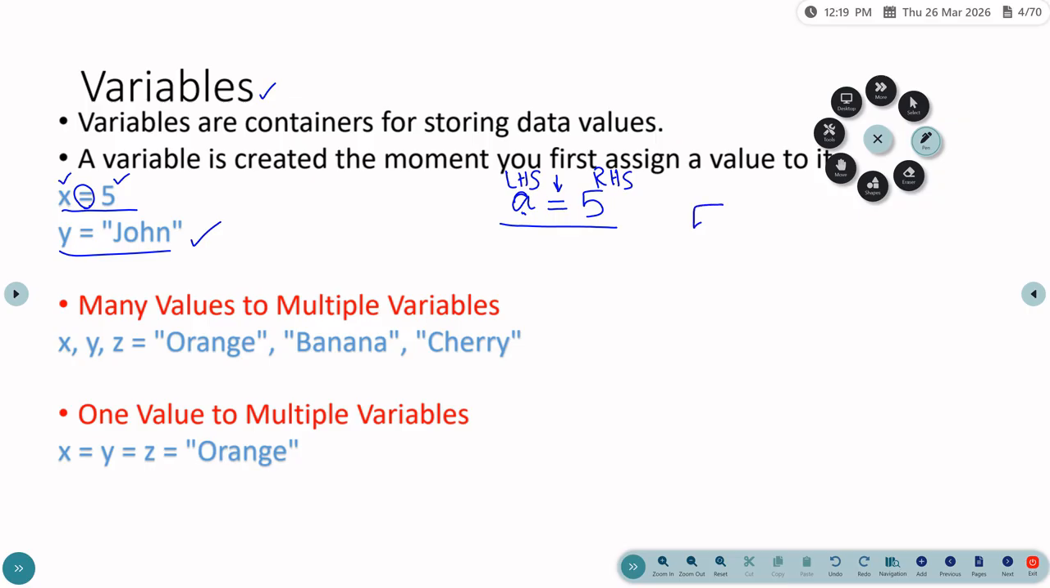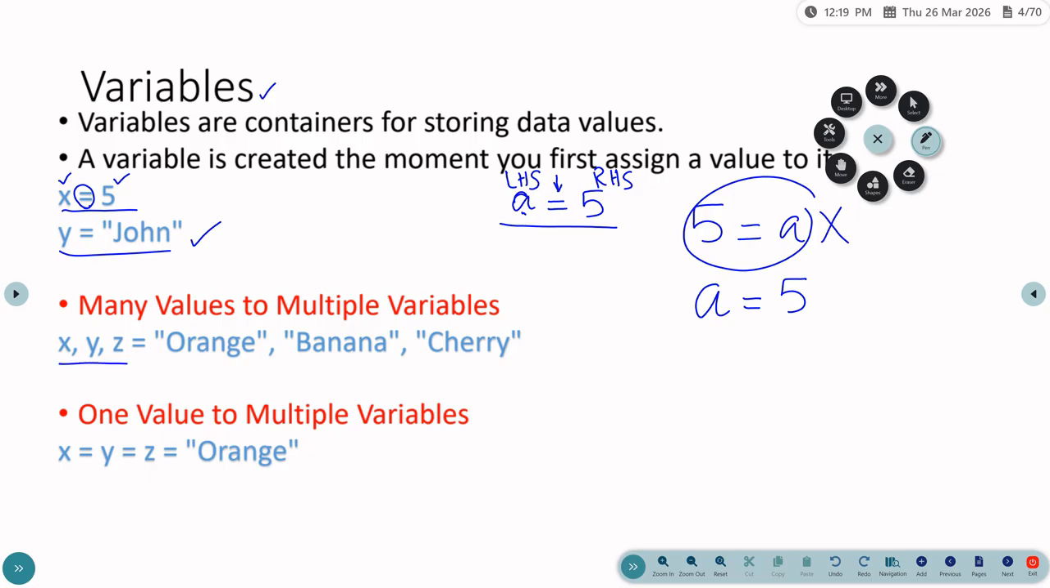So you can't create a variable like this. This is a wrong declaration. When you want to create a variable, the right syntax is always that the left hand side contains the name of the variable and the right hand side contains the value of the variable.